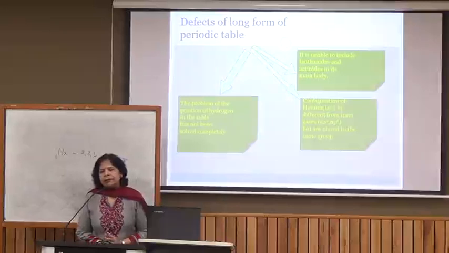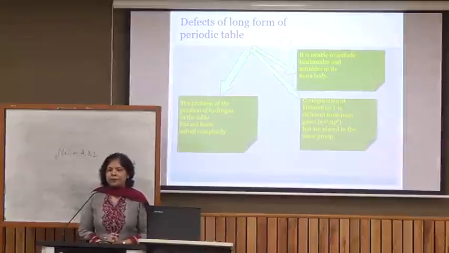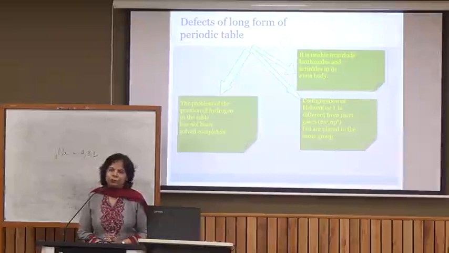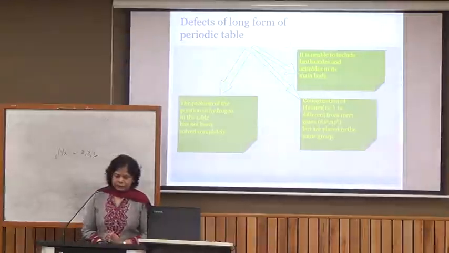Another, it can again be placed in the 17th group, the halogens, which have 7 valence electrons in their valence shell. So, they are one short of the complete octet. Same with hydrogen also, as it has only 1 valence electron, and the maximum number of electrons in the first shell can be 2. So, it is short of 1 valence electron. So, its electronic configuration resembles the alkali metals as well as the halogens. So, again the position of hydrogen is not certain.